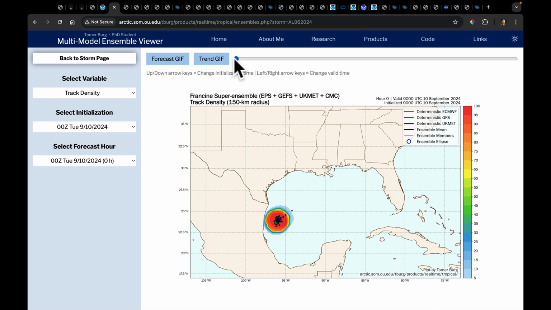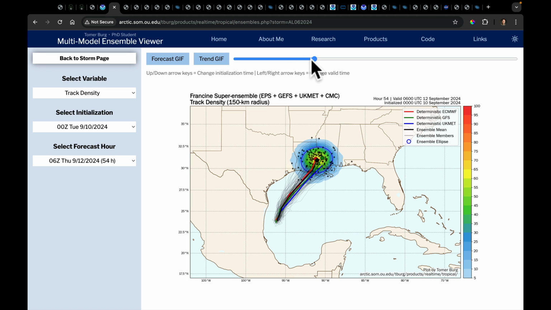So let's go ahead and run the Tomer Berg's page here, great website. Let's just look at the ensemble tracks and again, take a look at where the spread is along the Louisiana coast. I was a bit worried yesterday, given the drier air that's in Texas, how much we're going to get an intrusion on the west side of this, eating the storm system away here, if we're going to see maybe more of the heavier rains farther to the east. And the models did trend a little bit that way, but overall, we see the cluster pretty closely hitting this part of Louisiana. This would be out there middle of the afternoon on September the 11th.